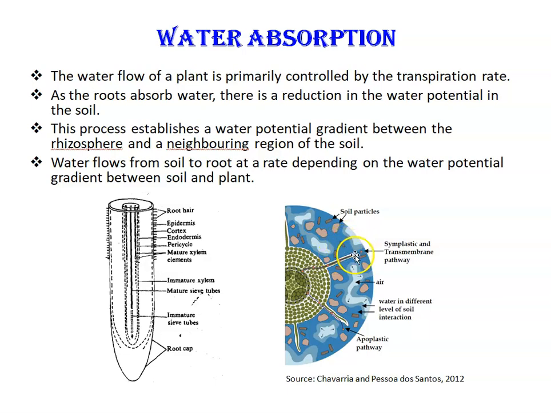From soil to the roots, this rate depends on the water potential gradient between soil and the plant, which is affected by plant water need, then hydraulic conductivity of the soil and soil type, and also soil water content. Therefore, water flows from soil to the root at a rate depending on the water potential gradient.